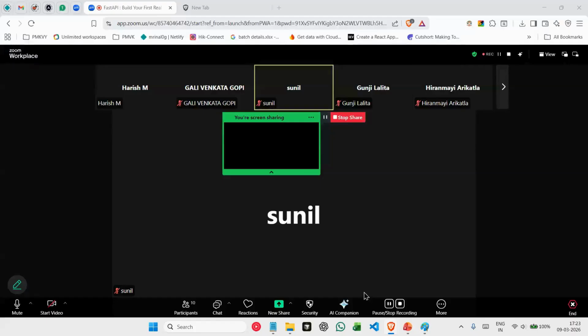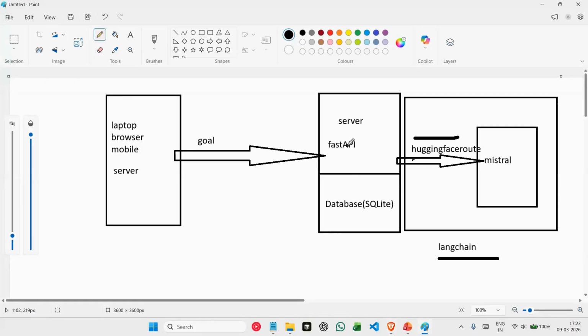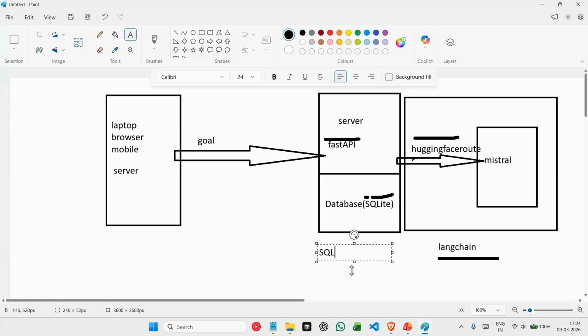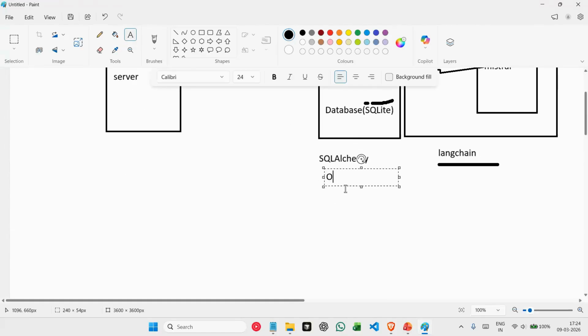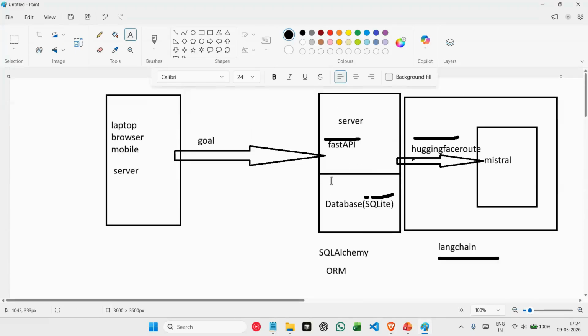LangChain. This is how we. For our backend database, we are using SQLite, and to build this, we are using SQLAlchemy, which is a library in Python, which is an ORM. Again, I'll explain what an ORM is. And then we have Hugging Face, we have LangChain, and we have our model, which is Mistral. So this is how our basic architecture looks in our project.